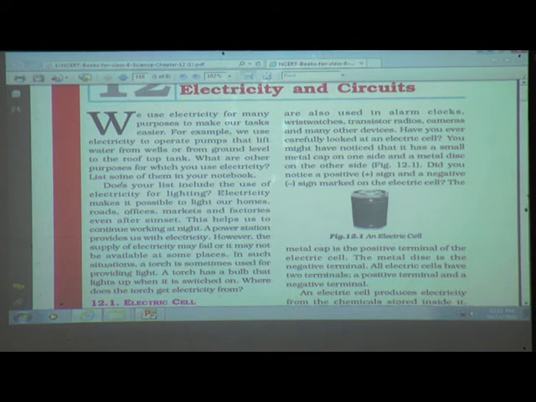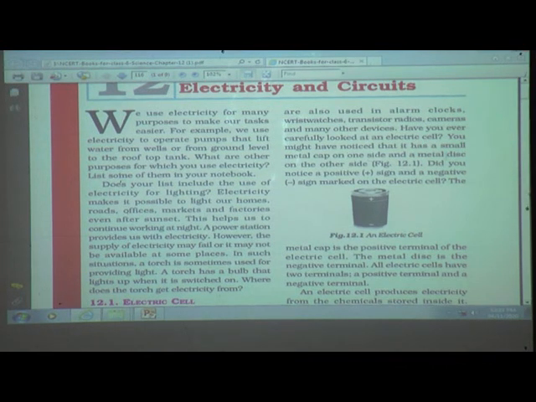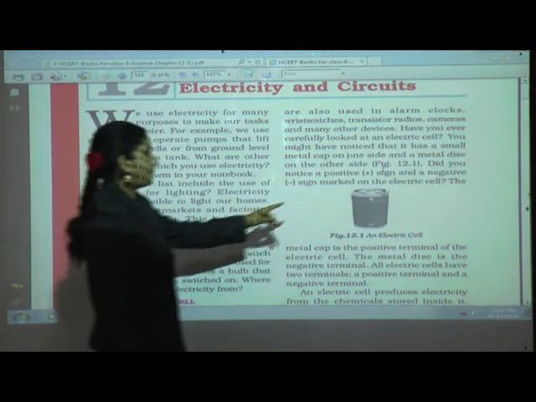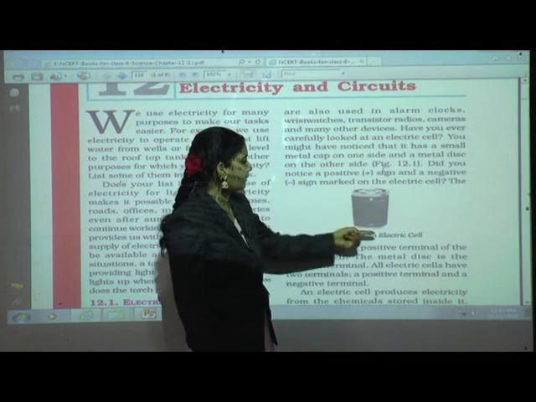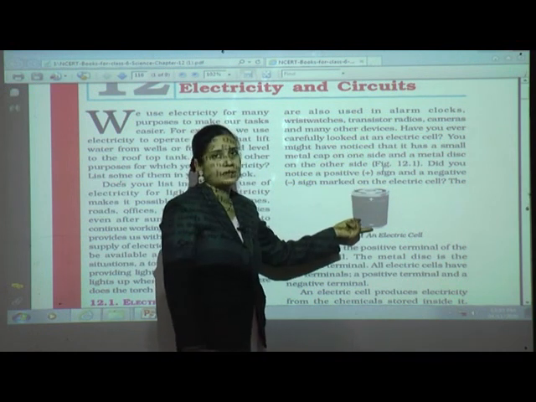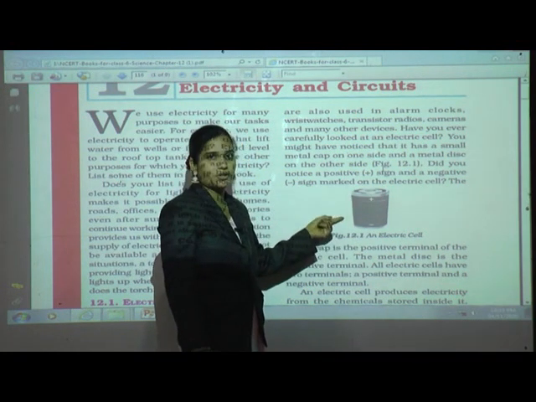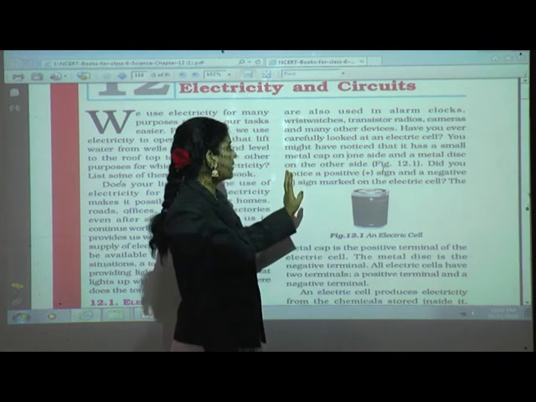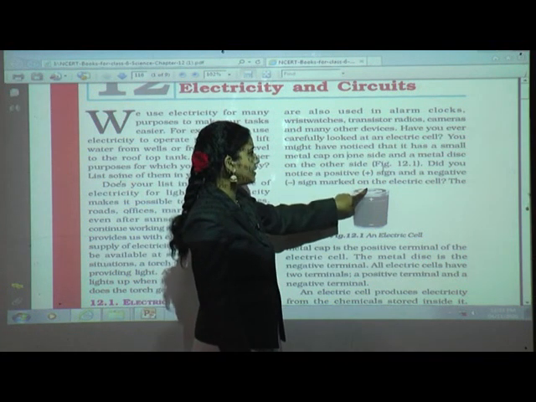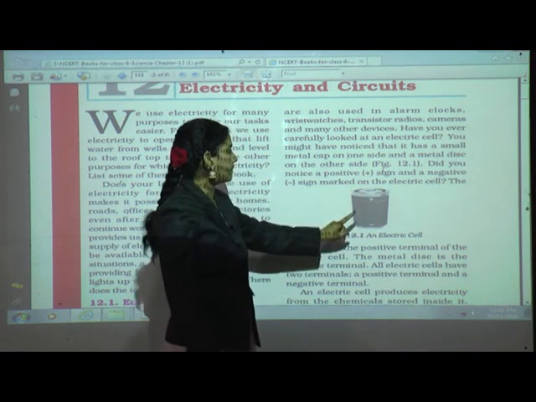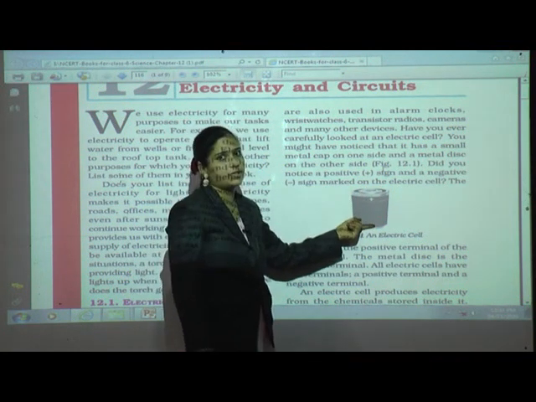You might have noticed that it has a small metal cap on one side and a metal disc on the other side. So this is an electric cell and it has two sides. One side has a metal cap and the other has a metal disc.